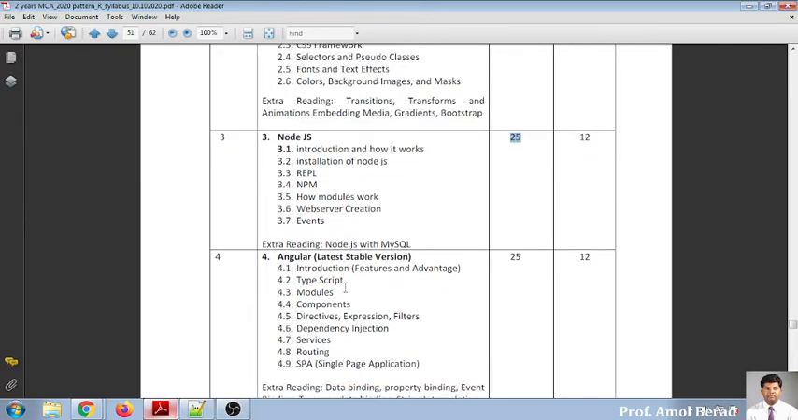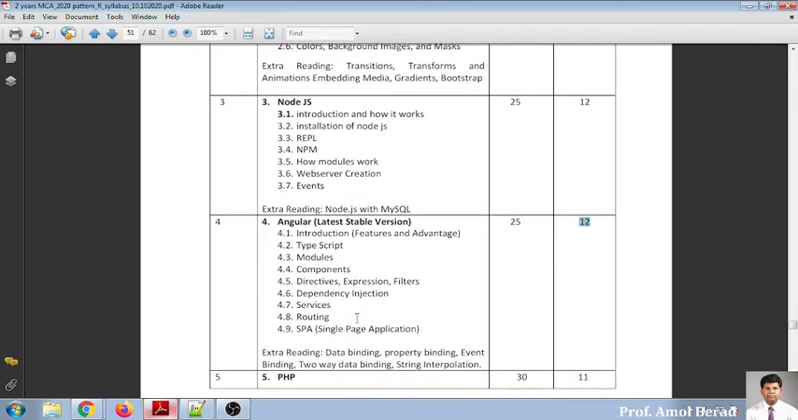And here it is not AngularJS, it is just Angular we need to go into. The recent version we will be implementing, and we will be going deeper into some 9 basic, major, important things. Again, the weightage will be 25%. The allocated time will be 12 lectures as far as the syllabus is concerned.